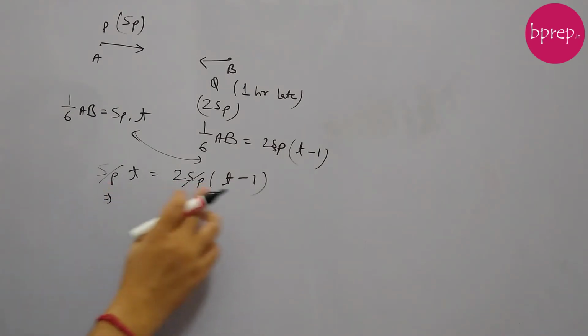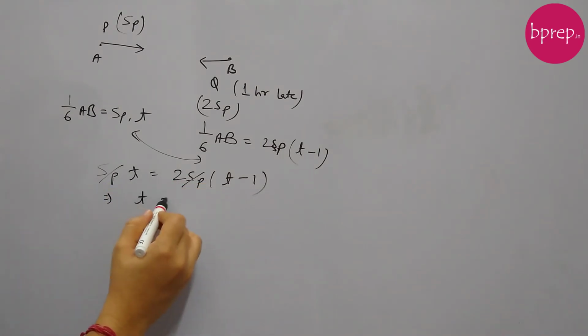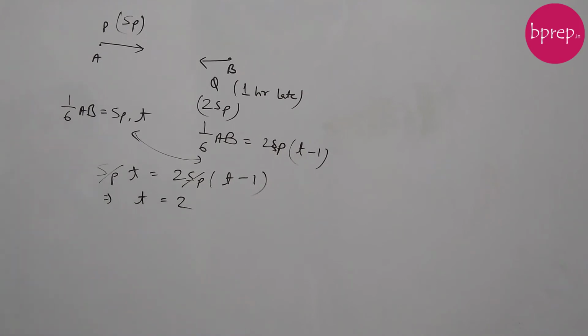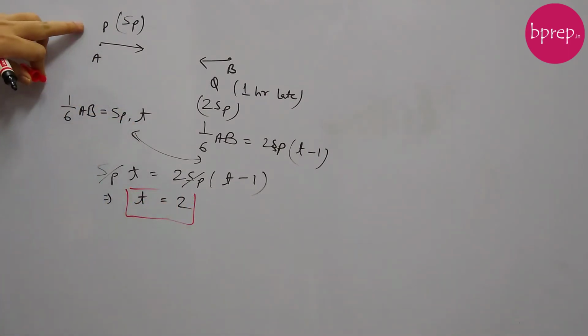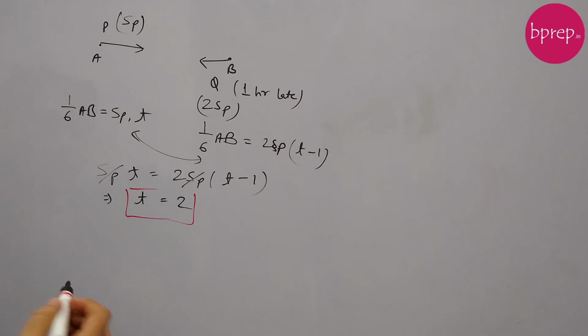So we have T equals 2T minus 1, or from here we get T equals 2. Now what is T? T is the time P took to cover 1/6 of AB. Now the first question: the point where P and Q would meet is closer to what?